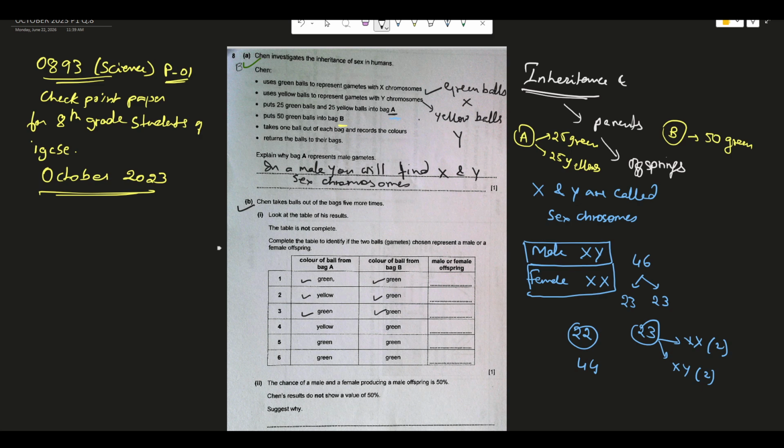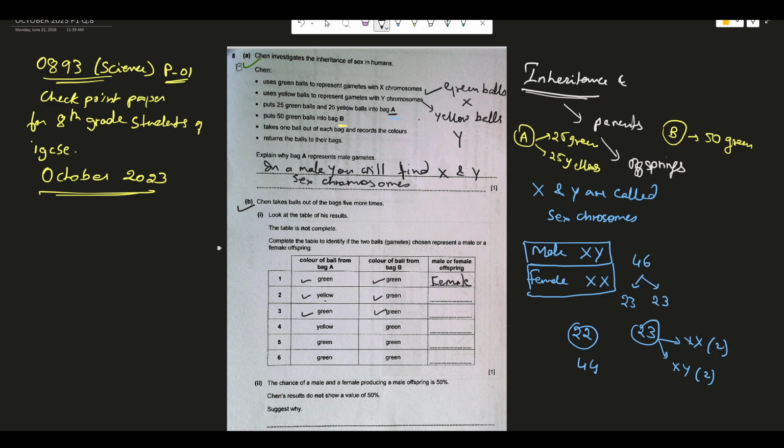It's very easy. This green picked up from bag A represents an X chromosome, and this green picked up from bag B is also an X chromosome. So 2 X chromosomes are coming together, and when 2 X chromosomes come together, it has to be a female.